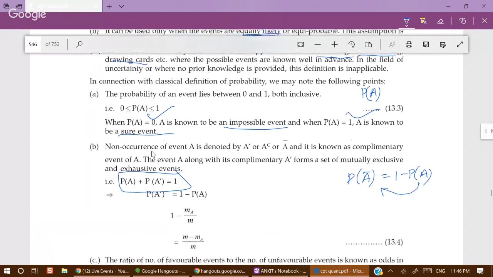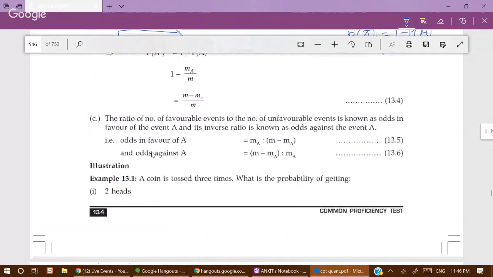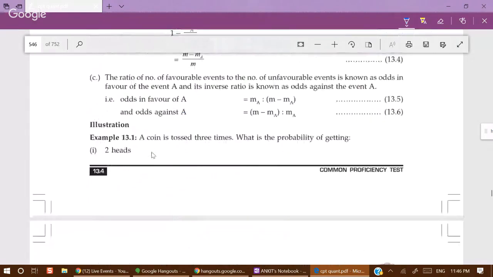A coin is tossed three times. What is the probability of getting two heads? So let us make the sample space: HHH, HHT, HTH, HTT, THH, THT, TTH, TTT.